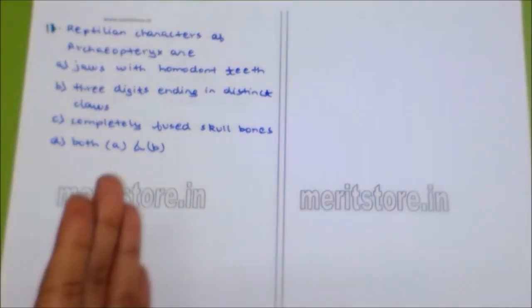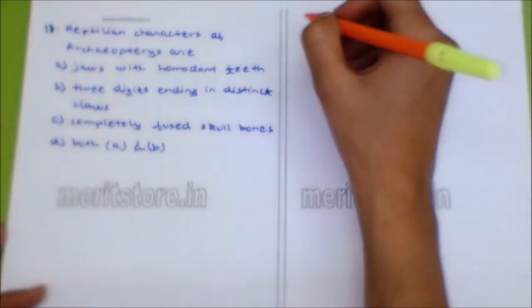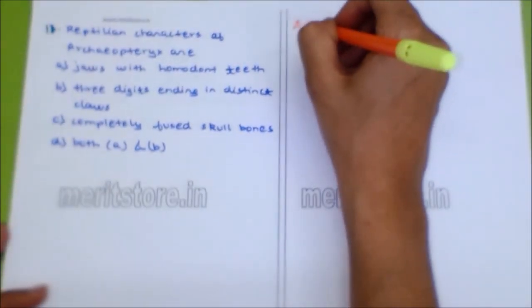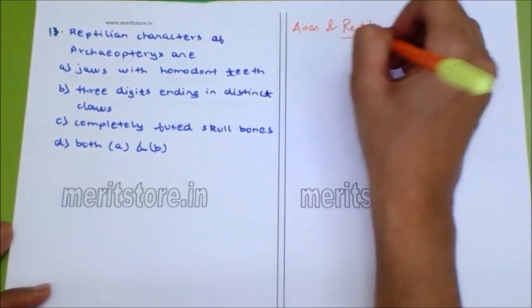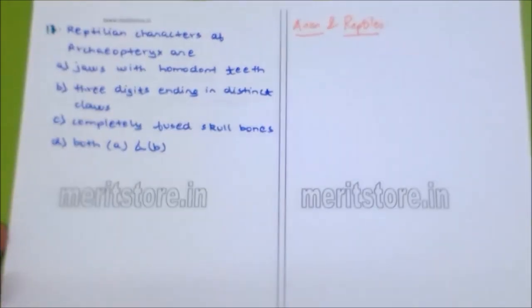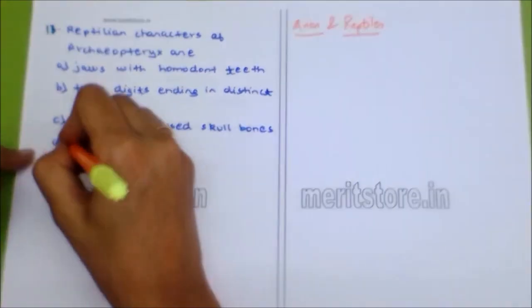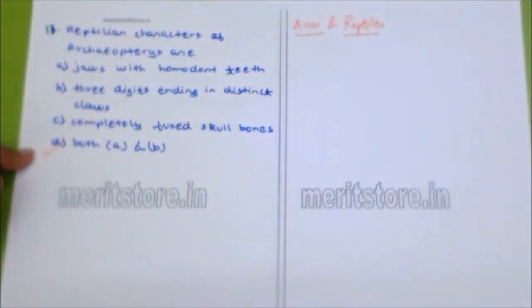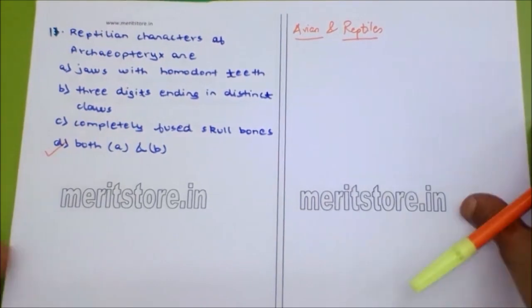Archaeopteryx is a connecting link between reptiles and birds, so it has features of both avian and reptile. It has jaws with homodont teeth and three digits ending in distinct claws. So the answer is D, both A and B. Reptilian characters of Archaeopteryx are both A and B.